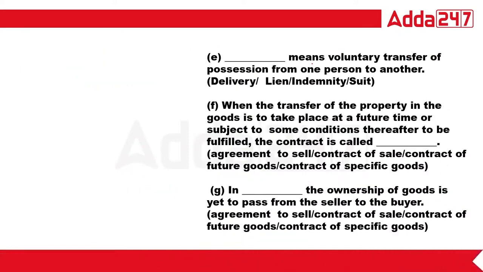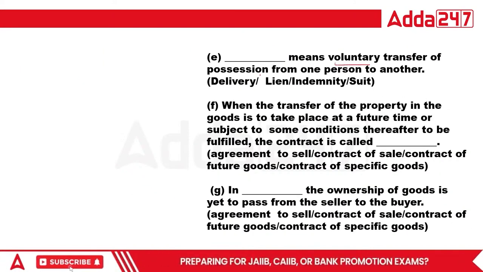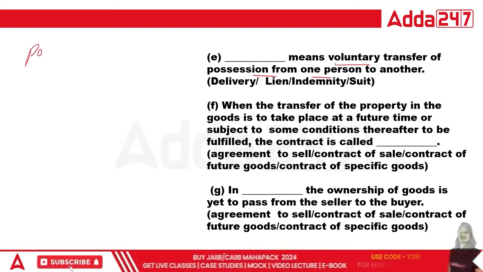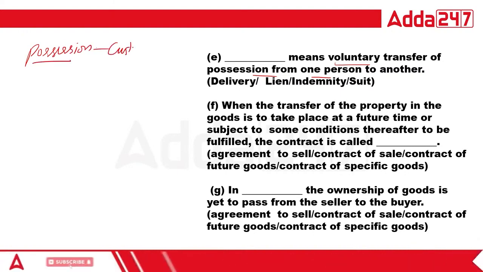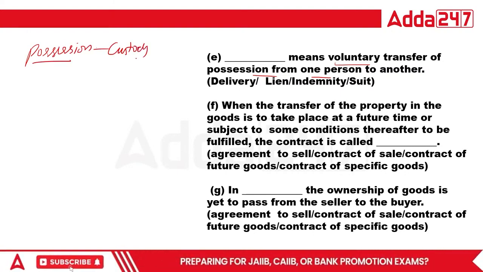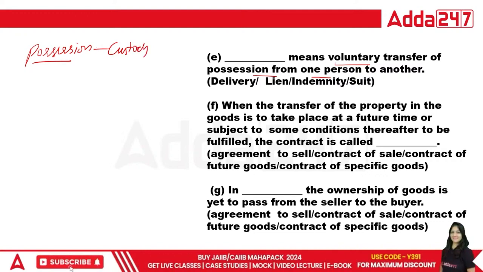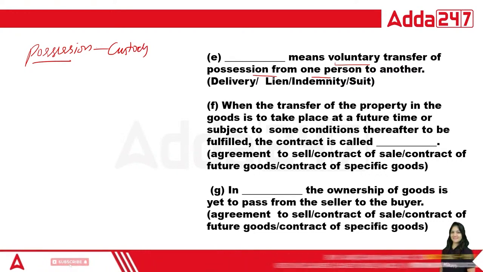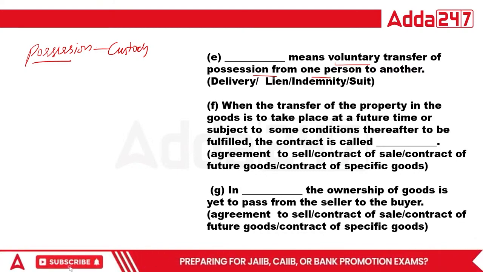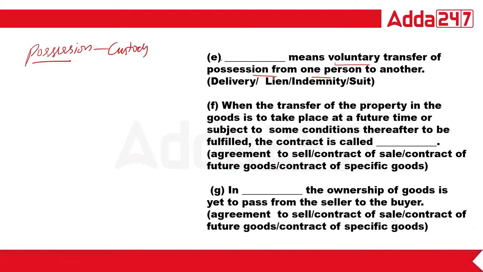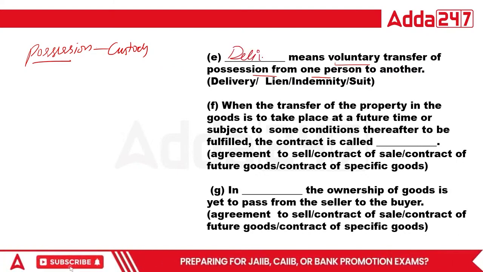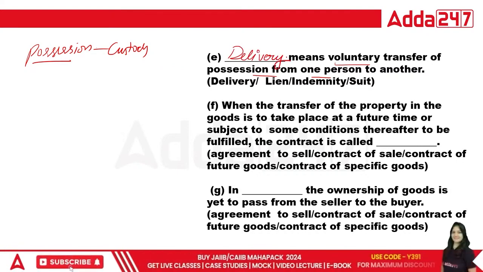Next. Dash means voluntary transfer of possession from one person to another. So what is possession? Possession is basically the custody. So dash means voluntary transfer of possession from one person to another. So this is basically delivery. Delivery means voluntary transfer of possession from one person to another.